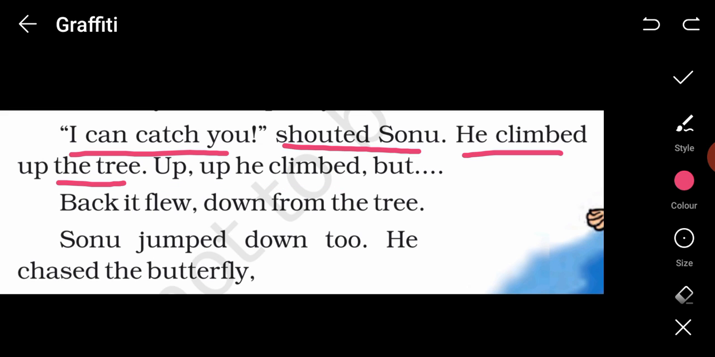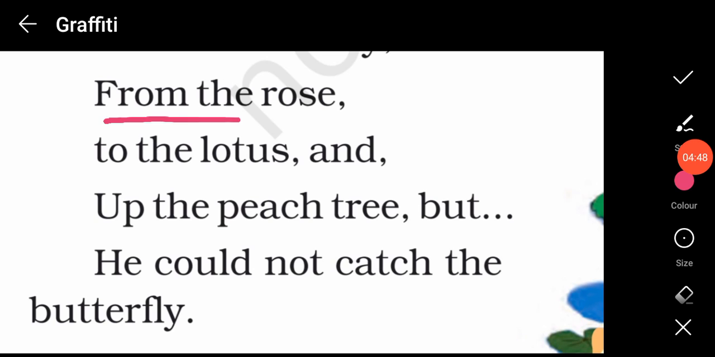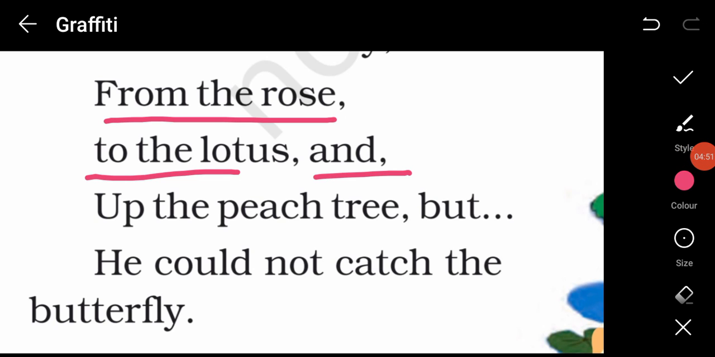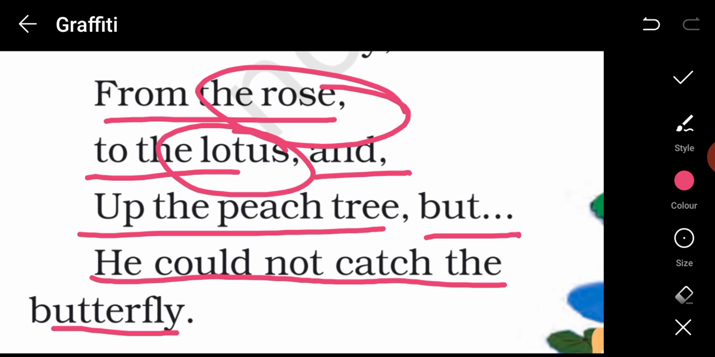So many times Sonu has been trying to catch the butterfly, but what is happening? It seems that the butterfly is way too fast and smarter than Sonu, and it is running away from him. Sonu jumped down too. He chased the butterfly, but Sonu was not going to lose. He was determined to catch the butterfly. From the rose to the lotus and up the peach tree. But he could not catch the butterfly. So many places he has visited. See, first he went to the rose, then the lotus, then the peach tree.